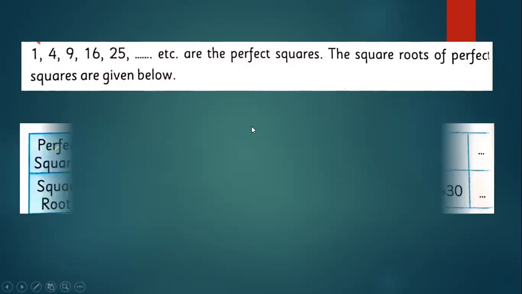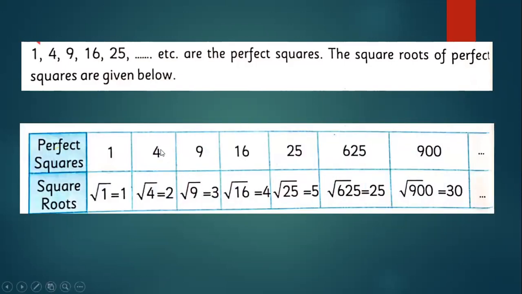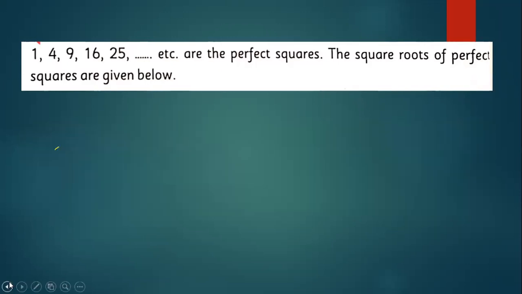Let me check if one is a perfect square. Perfect squares are those numbers which you get after squaring a number.